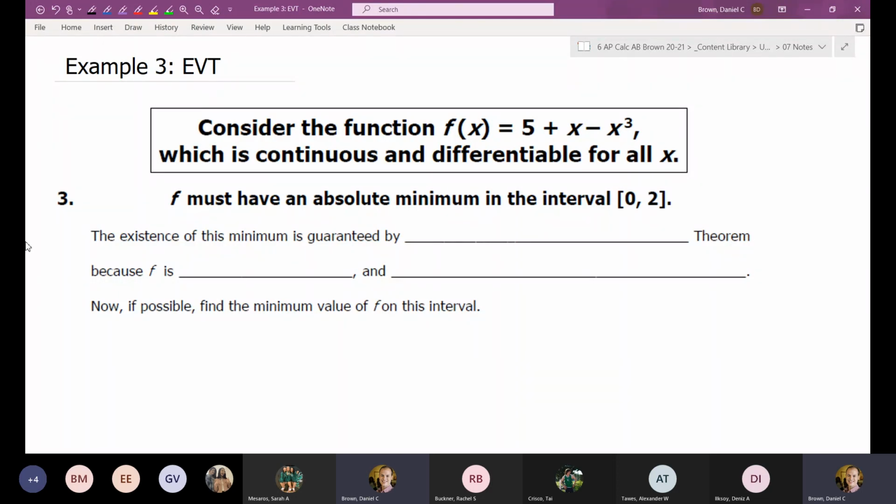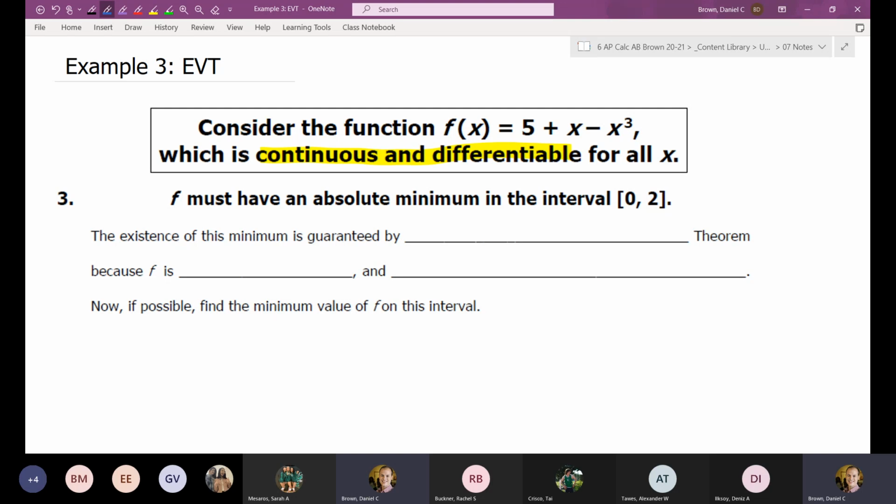I do state that this function f is continuous and differentiable. I technically could have left that off because f of x is a polynomial, and you should know that any polynomial is always continuous and differentiable. It's not going to have points of discontinuity or sharp turns or anything like that.